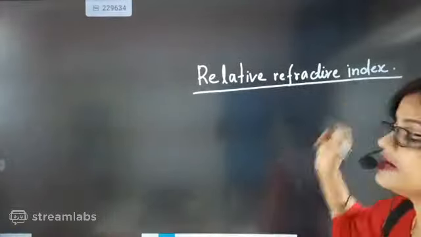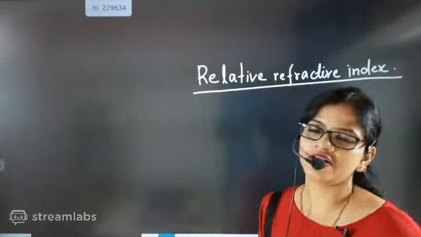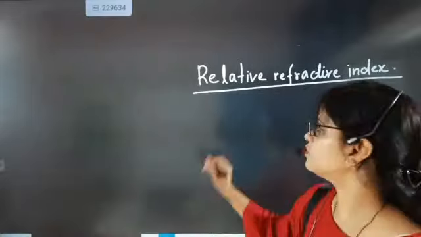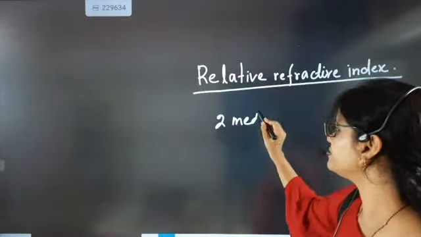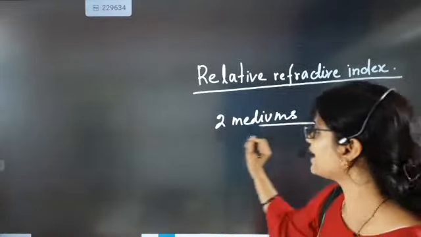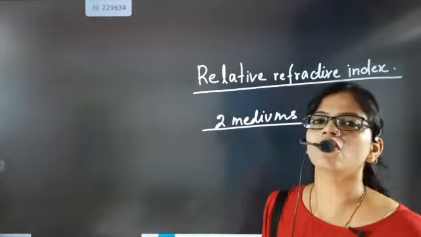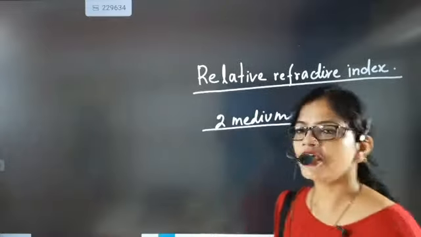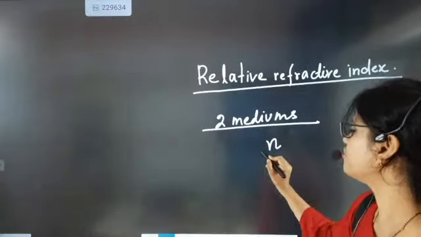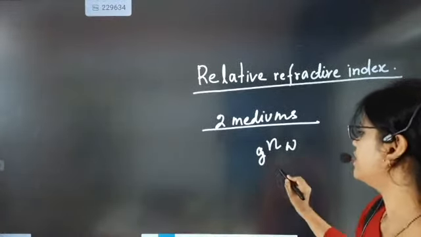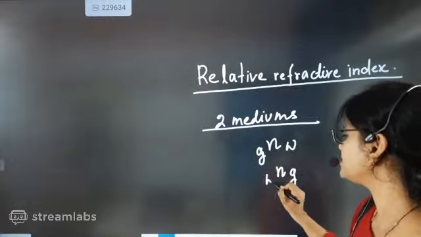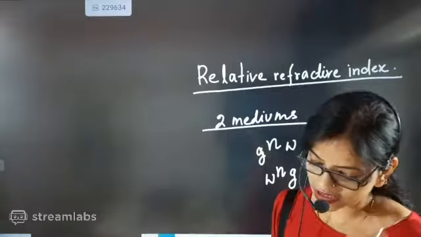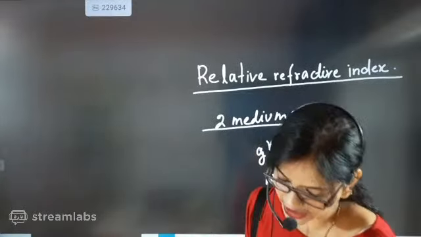What does relative refractive index mean? Relative refractive index is that type of index, beta, in which we take two mediums, but in those two mediums, air will not be there. Air will not be one of the mediums. That means you can take refractive index of glass and water, but you will not be taking refractive index of air. That is called relative refractive index.